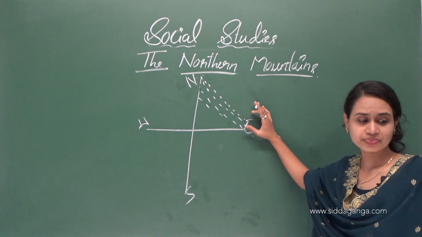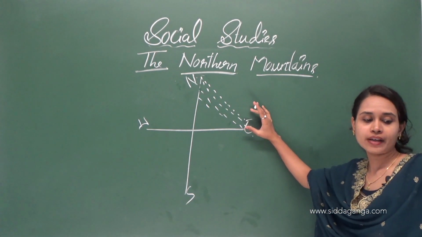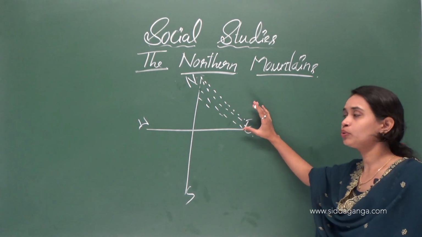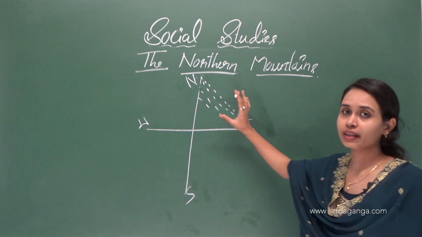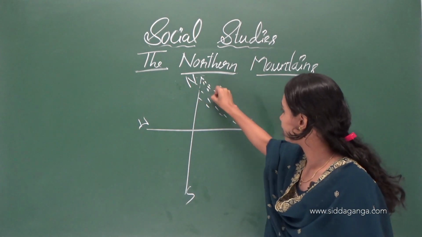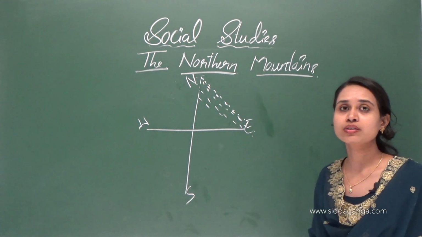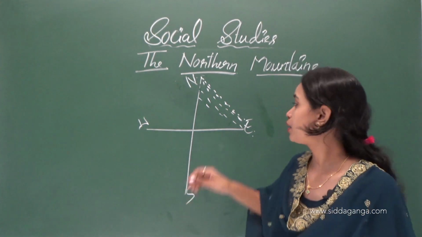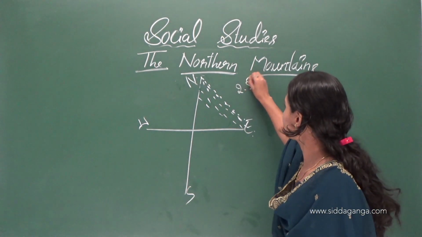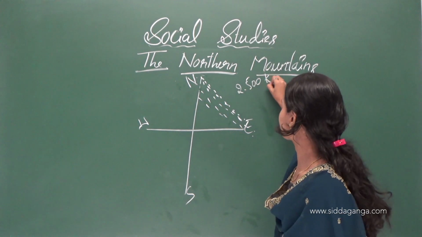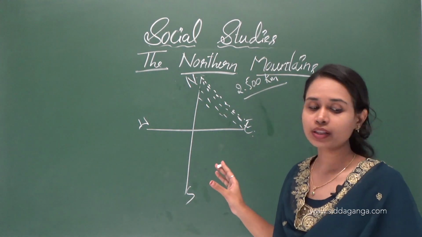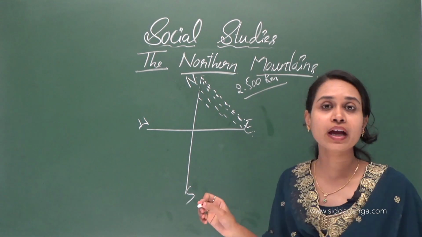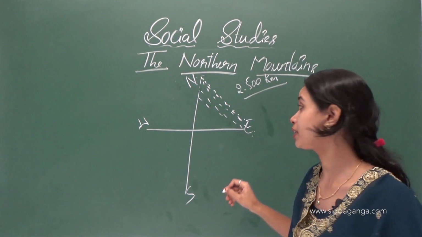It covers a distance of about 2500 kilometers. Its width is between 150 and 400 kilometers.